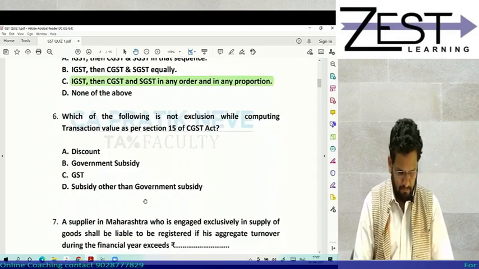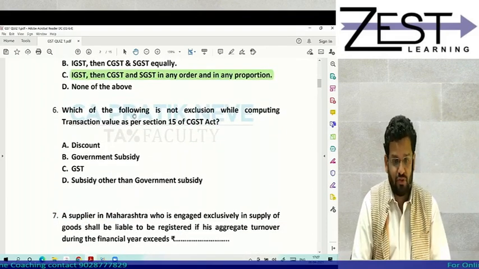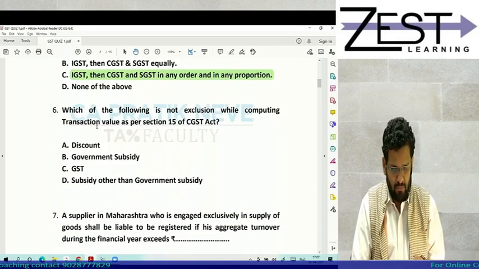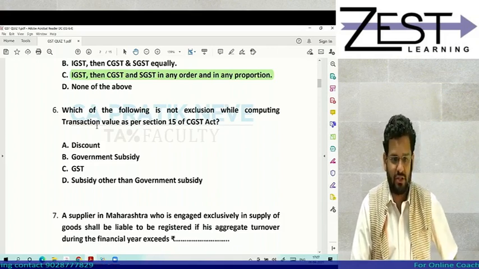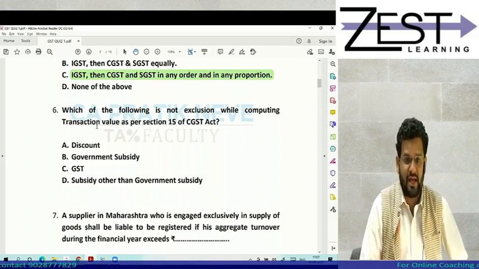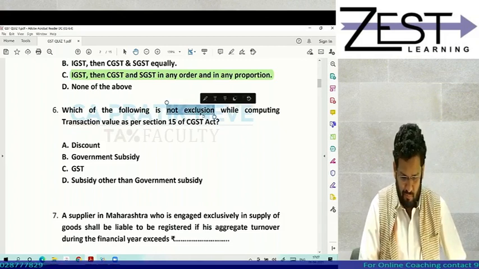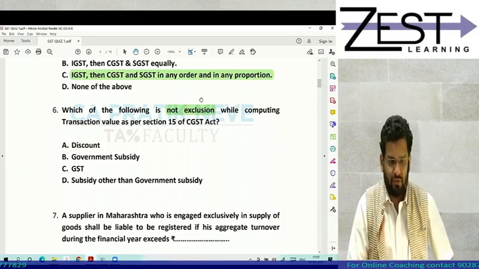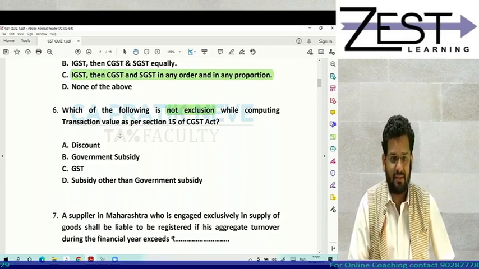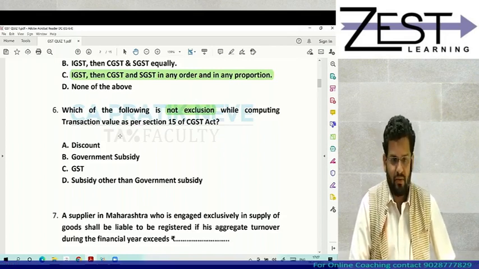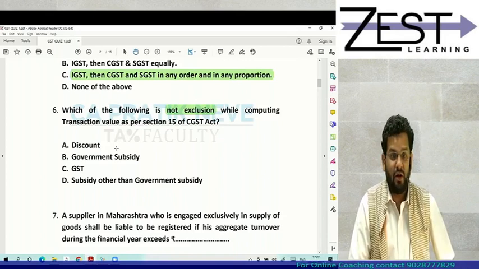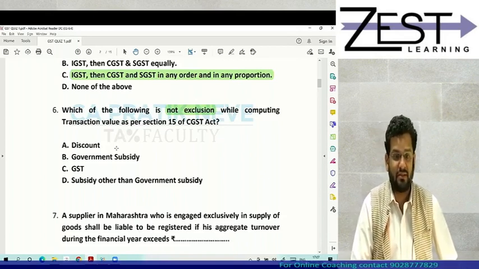Then, which of the following is not exclusion while computing transaction value as per section 15 of CGST Act? I am asking not exclusion. So, discount is exclusion. Government subsidy is exclusion. Why is it exclusion?